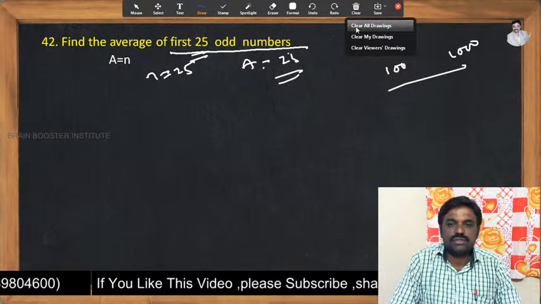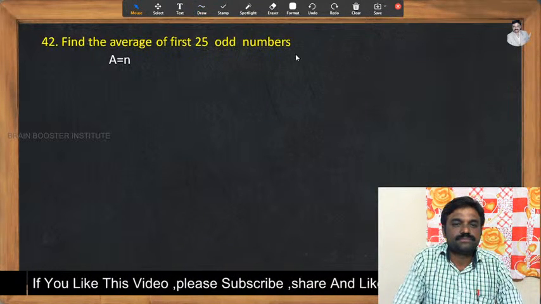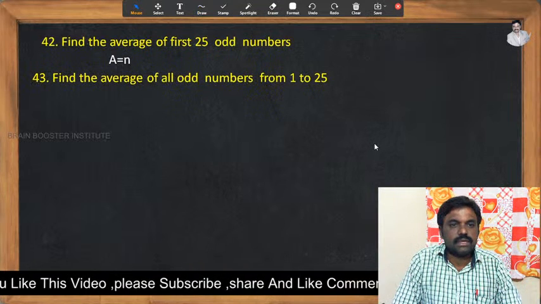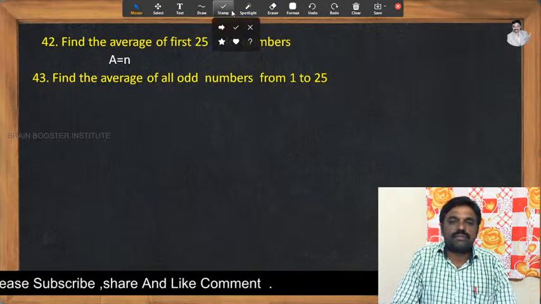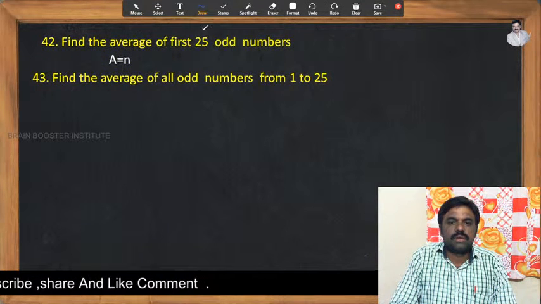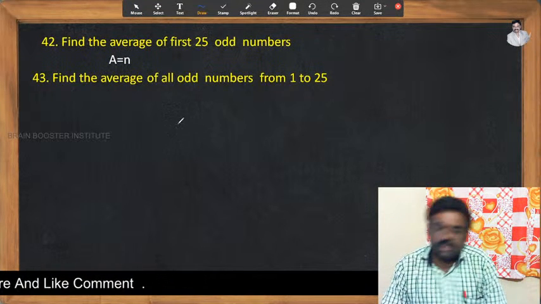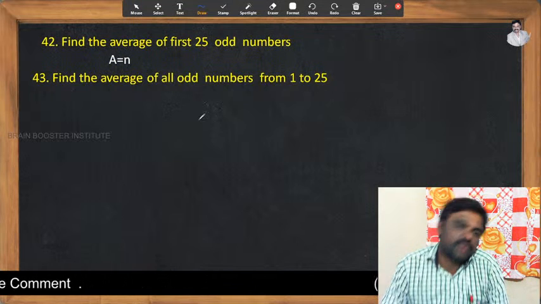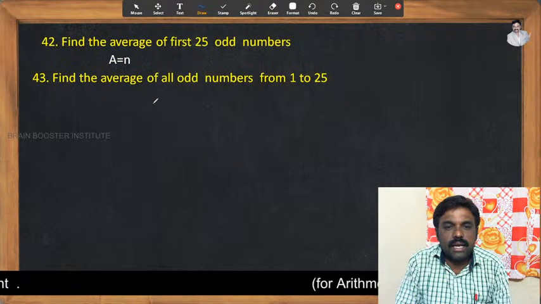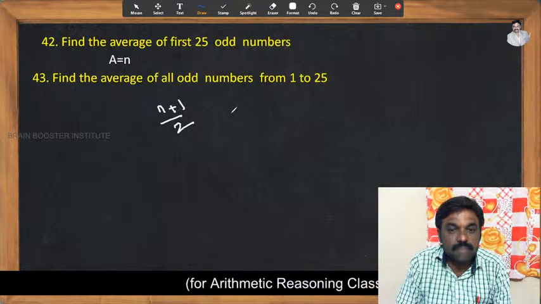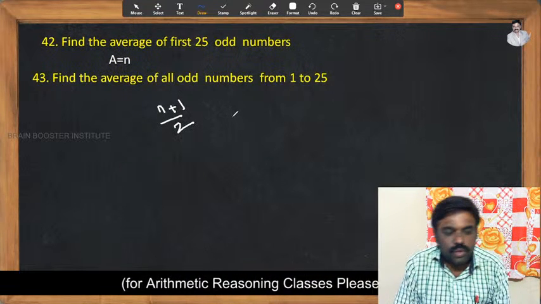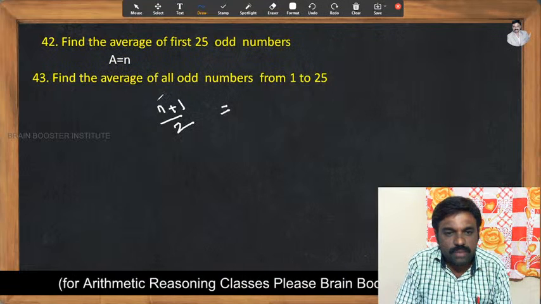Right. And the next one. Find the average of all odd numbers from 1 to 25. I told you the formula: n plus 1 by 2. So n plus 1 by 2, what would be the value of n here?